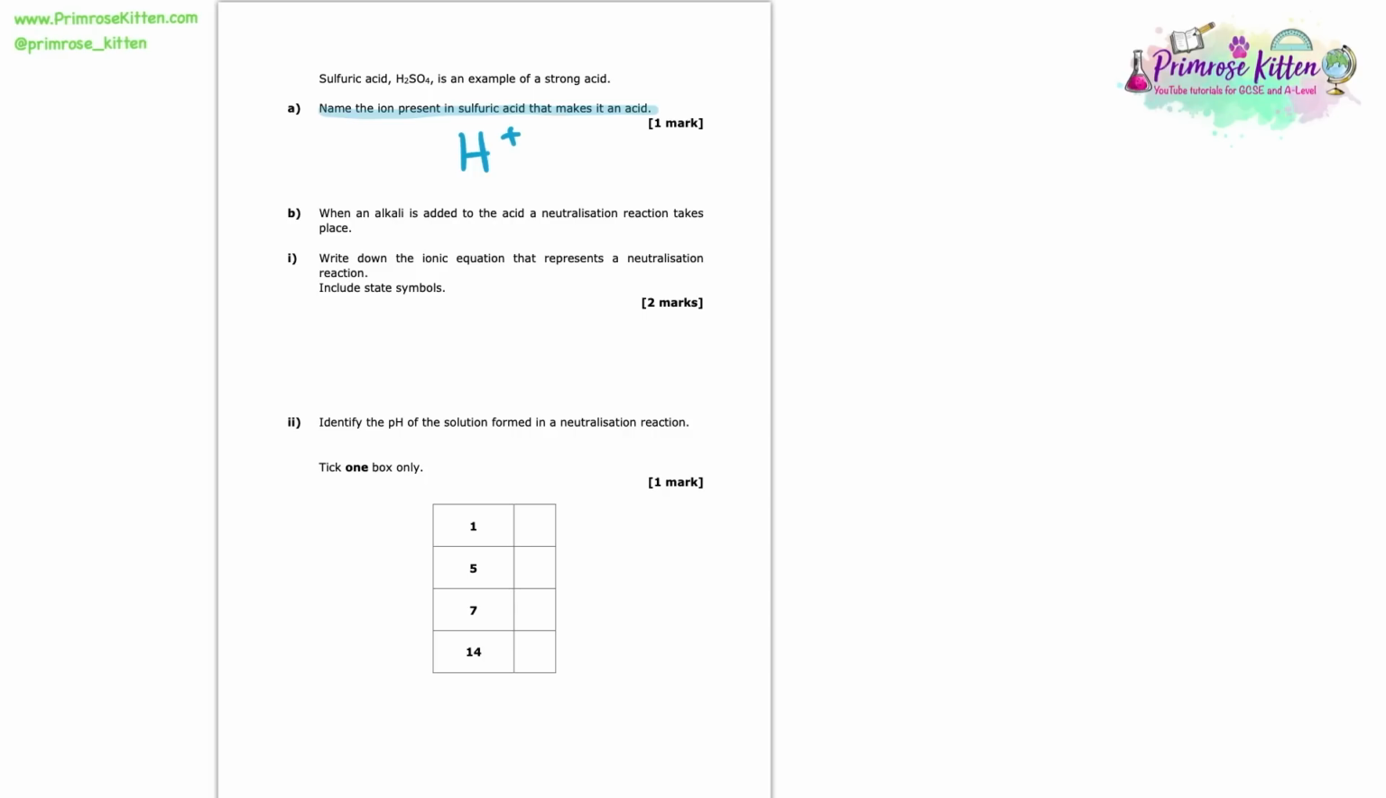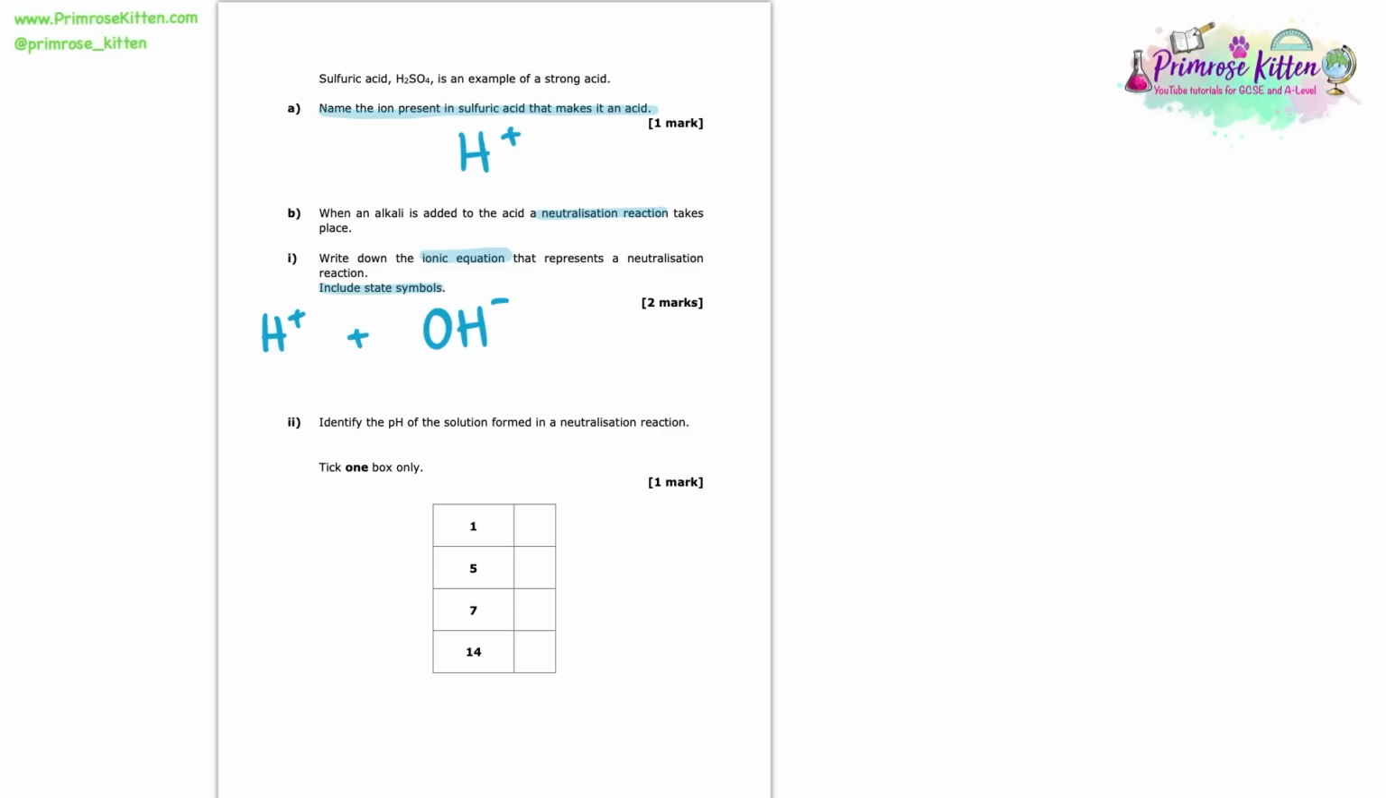Now we're told when an alkali is added to the acid, a neutralization reaction takes place. Here we're asked to write down the ionic equation that represents a neutralization reaction. And we're asked here to include state symbols. This is a reaction that really we need to go away and learn, but there's certainly some understanding behind it too. So we've just said that the H+ ion is what every acid has. So when we have a neutralization reaction between an acid and an alkali, that's going to be an H+ ion plus the ion responsible for alkalis. And that ion is the OH- ion.